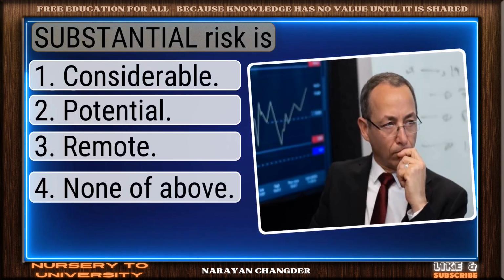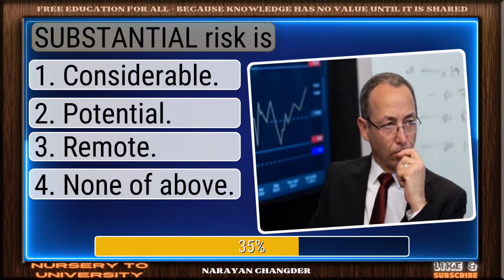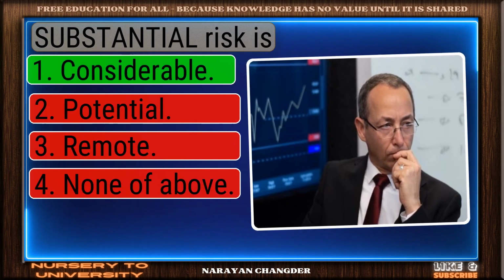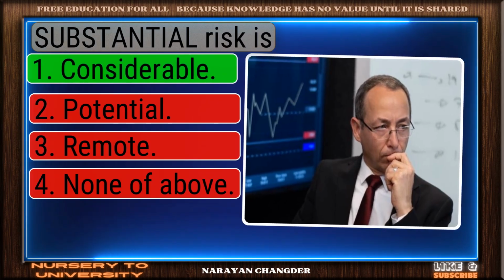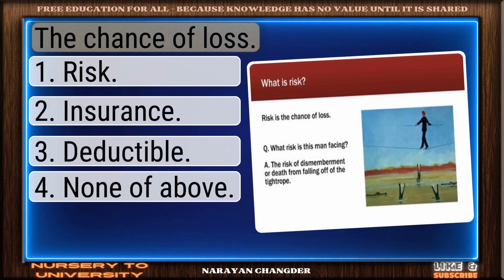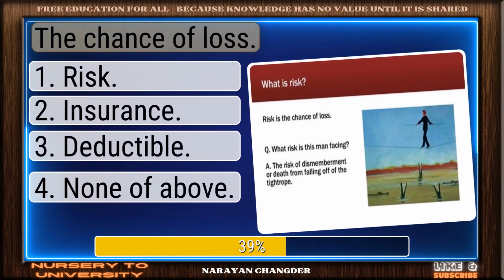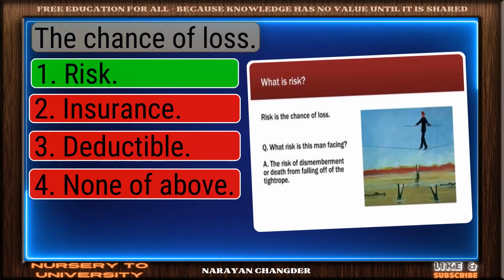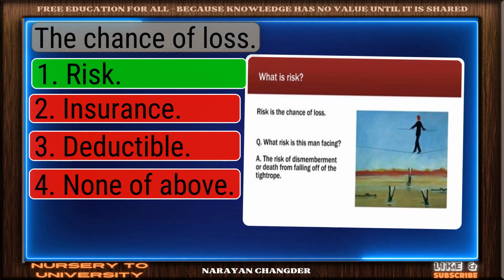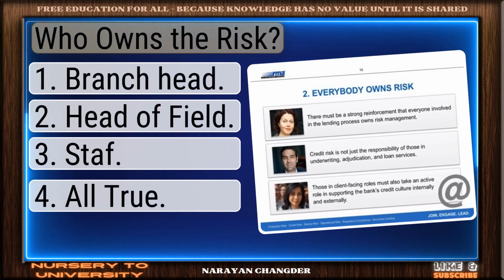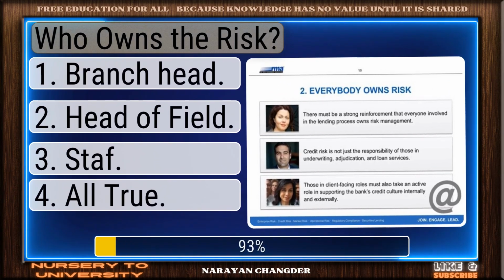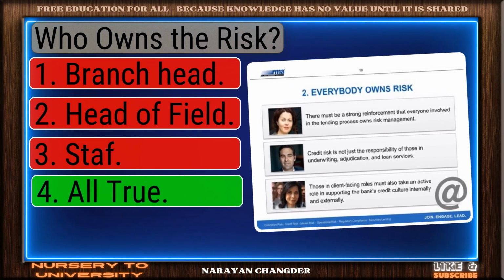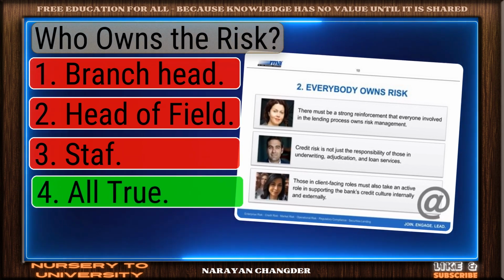Question number 71. Substantial risk is. Well done. Considerable is the right choice. Question number 72. The chance of loss. Great job. Risk is the accurate answer. Question number 73. Who owns the risk? Smart pick. All true is the correct choice.